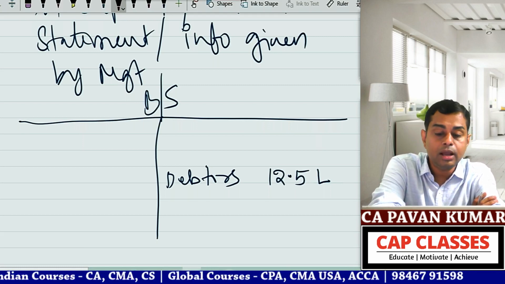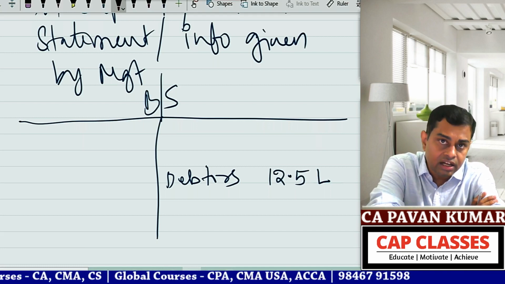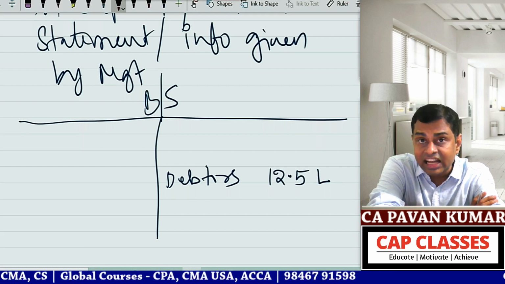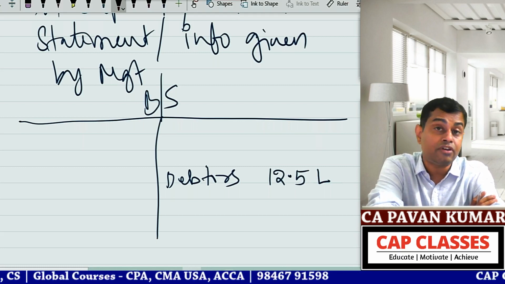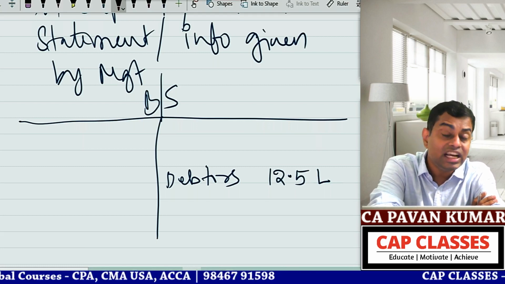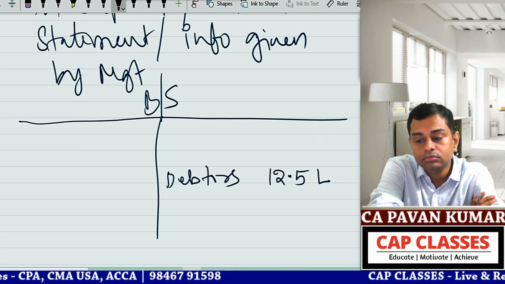Point number 2, management is saying that out of the credit sales during the year, customers worth 12.5 lakhs who bought goods from us on credit have not yet paid on the balance sheet date. Is it the second thing management is communicating to me indirectly? Yes.